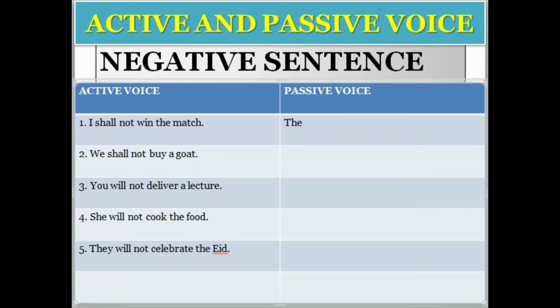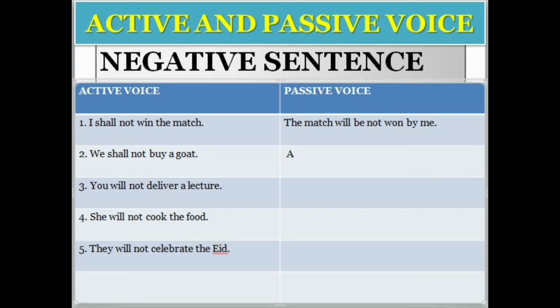The object will come first. The match will be not. The third form of win is won. Again, the match will be not won by me. Clear? Okay, the second sentence: we shall not buy a goat. Again, "we" is the subject, "shall" is the helping word and "buy" is the verb. A goat is again the object.